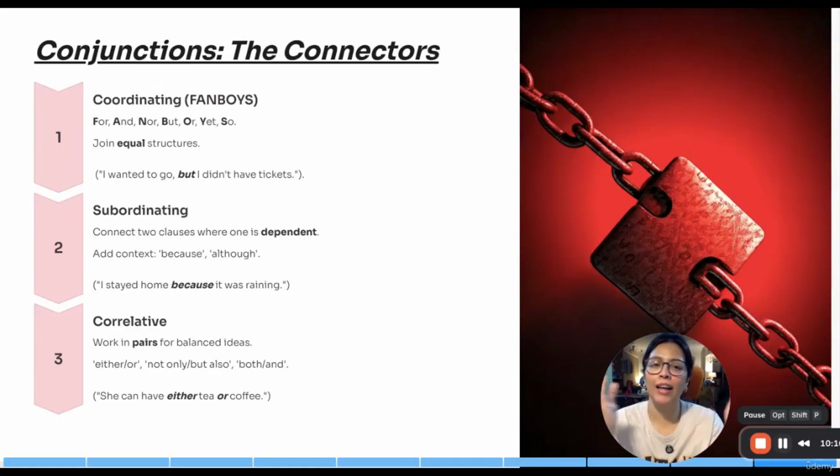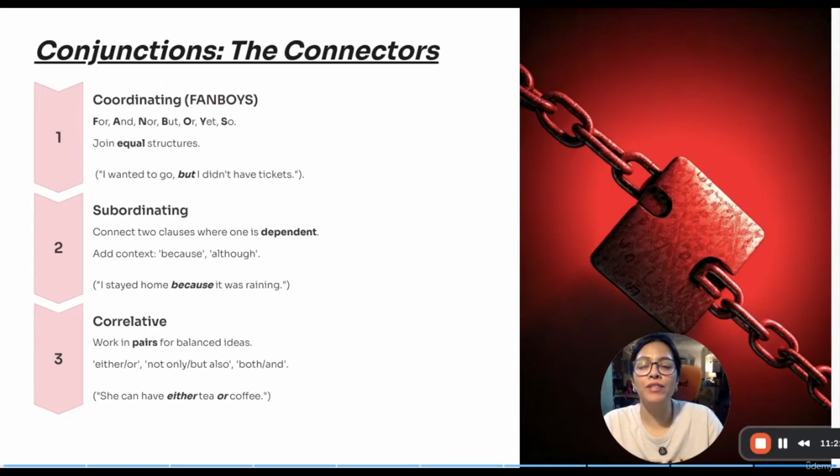When I say equal value, I also mean somewhat equal structure or meaning. I wanted to go. I didn't have tickets. I wanted to go, but I didn't have tickets. He ordered a bowl of salad. He also ordered a glass of iced tea. So we can use the conjunction here, and. He ordered a bowl of salad and he also ordered a glass of iced tea.